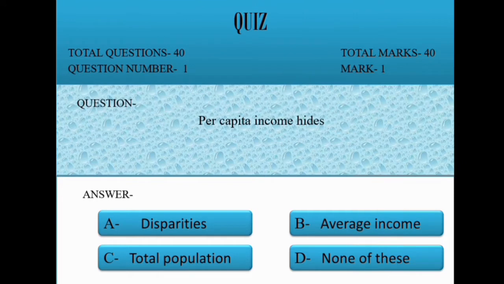Question 1. Per capita income hides. Option A. Disparities. B. Average income. C. Total population. D. None of these. Correct option is A. Disparities.